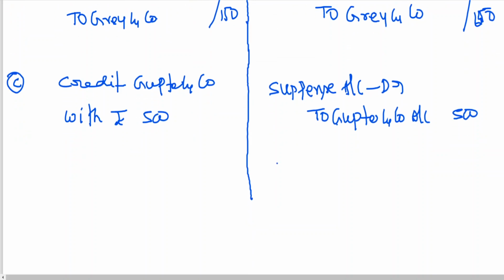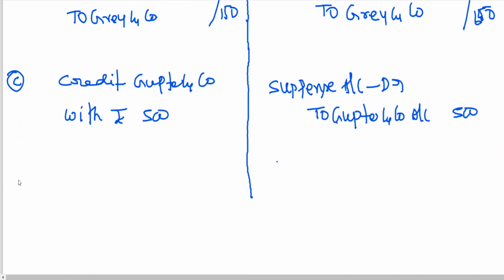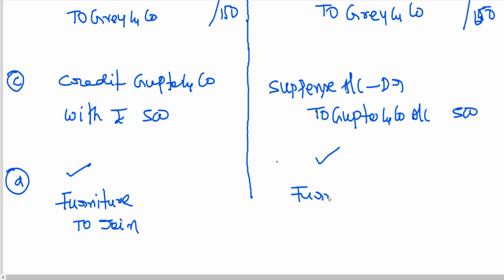I think this is a double entry, no? It's a two-side error. So the correct entry here will also be furniture to Jain.